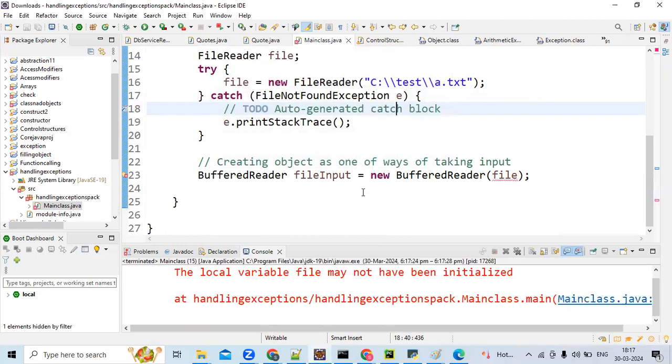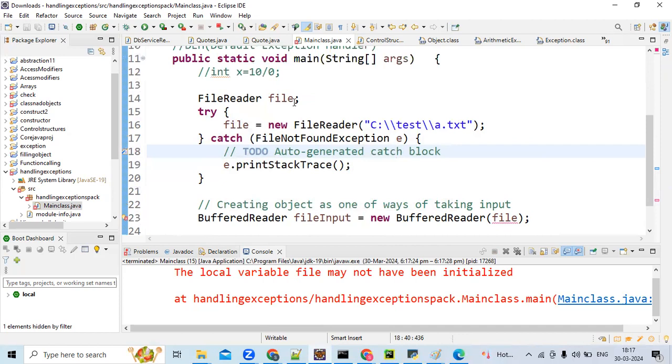I am getting an error. Okay, the file has not been initialized.